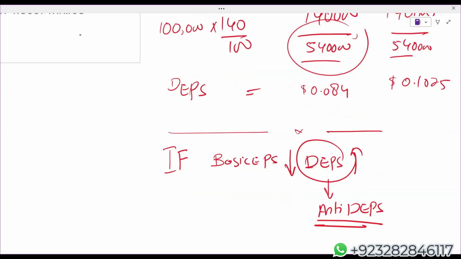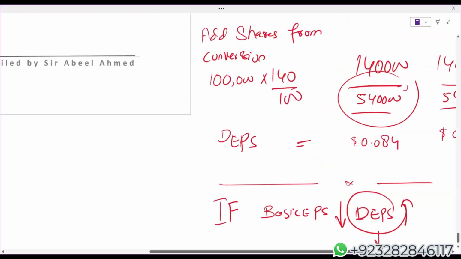Why? In case of convertible bonds, basically two events happen while calculating EPS. One, your numerator increases due to interest saving after tax, and the denominator also increases. So there's a slight chance that in case of convertible bonds, diluted may become more than the basic. If this is the case, then we say it is anti-dilutive. But in case of share options, your EPS will always be diluted. In case of share options, anti-dilution cannot come. Okay.